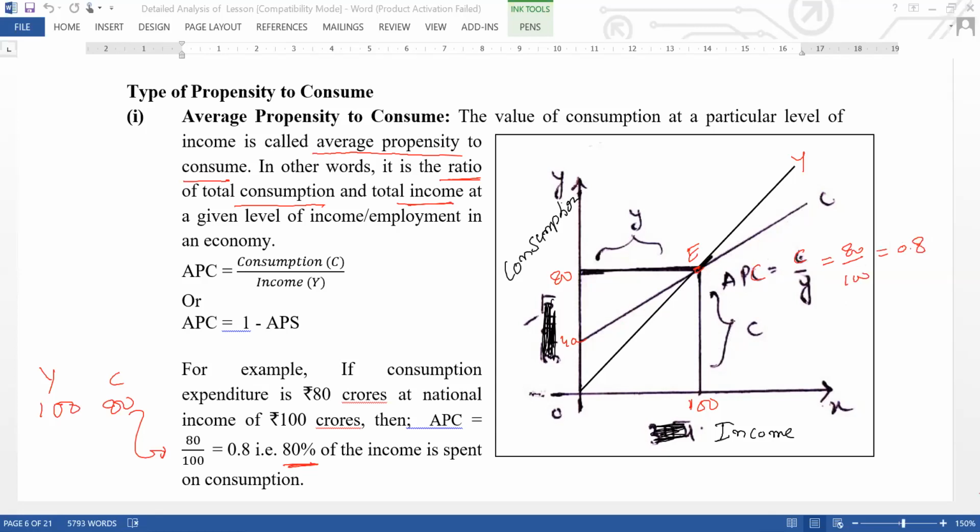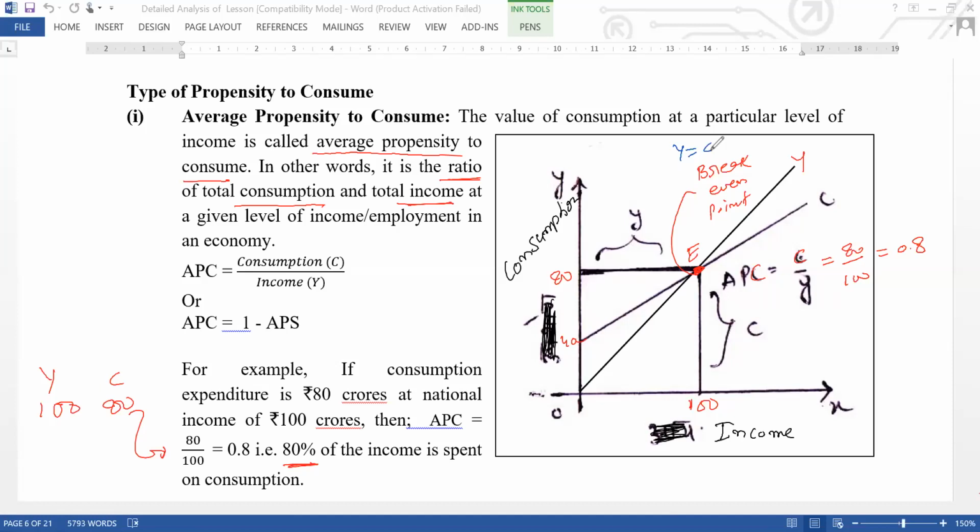What is this E point? I told you E point is the break even point. Why is this the break even point? At this level Y equals C. Therefore the level where Y equals C is called the break even point. So this is average propensity to consume.